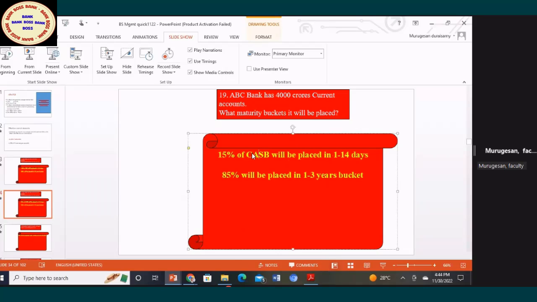Correct. In a current account, withdrawals will be still faster. Correct or wrong? Current account 15% will be placed in 1 to 14 days. SP account 10%. Check up whether it is correct. Yes, correct. Okay, very good. Wonderful. You are very alert.